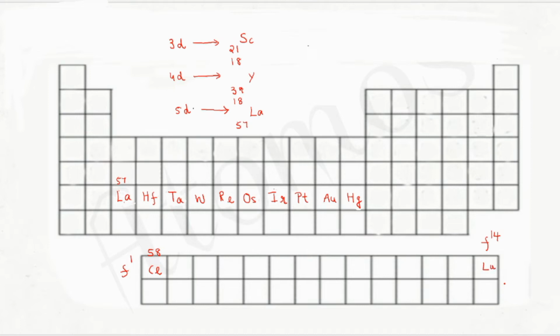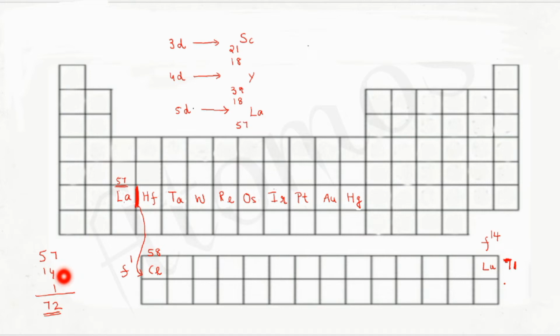All these are F block elements. So actually the elements from cerium to lutetium, having atomic number 58 to 71, should be coming in between lanthanum and hafnium. Correct? But that will make the table much more elongated. So in order to make it more compact, we are keeping these elements at the bottom of the periodic table. So remember, the atomic number of hafnium is not 58. In between lanthanum and hafnium, 14 elements will be coming. Those are lanthanoids, we will say. So how to get the atomic number of hafnium?